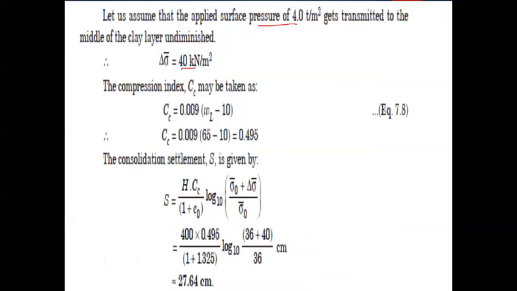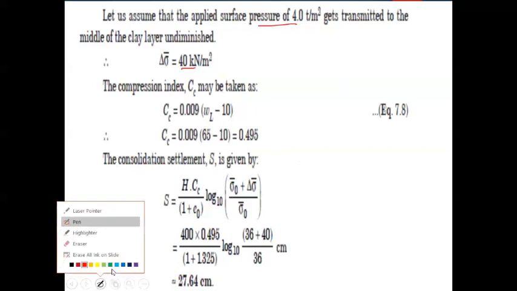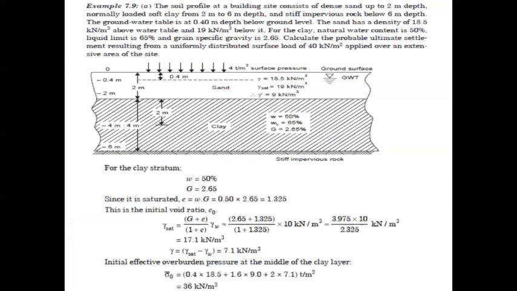So what he has considered in this particular problem is that the total 4 ton per meter square acting here, the same 4 ton per meter square will be acting at the midpoint due to the new construction.